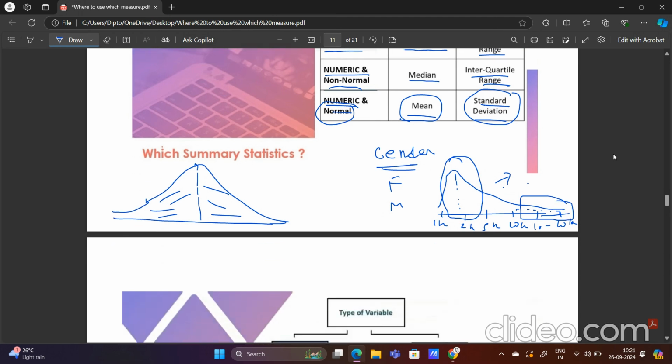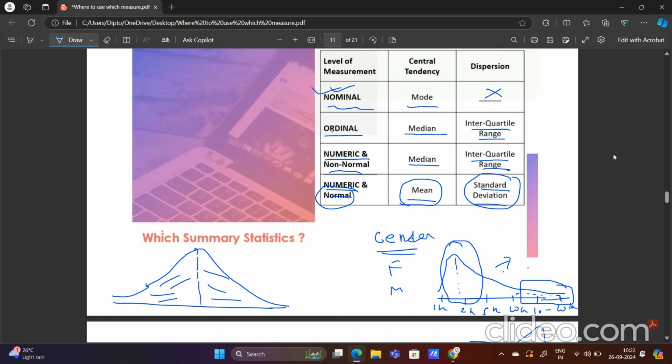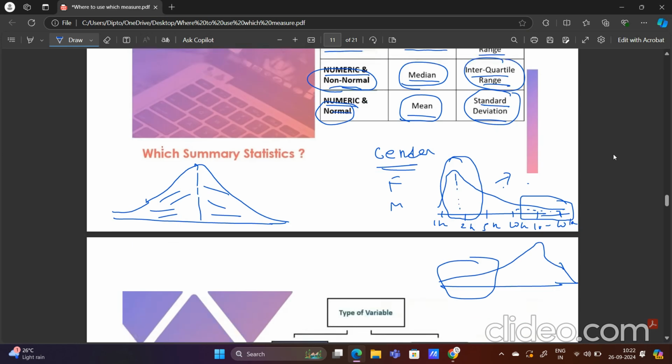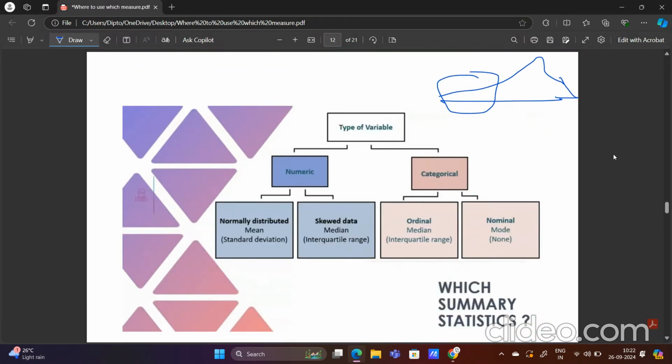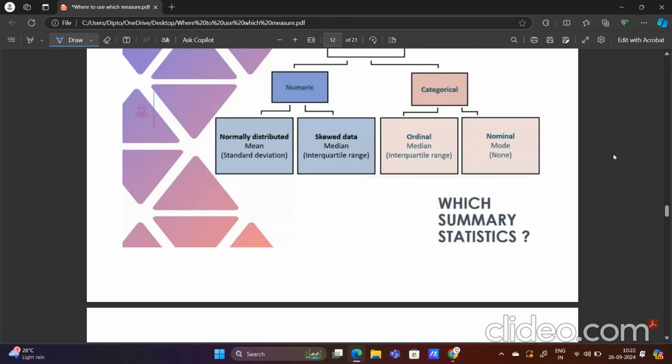Similarly, we may also have a left tailed distribution like this, where the tail is on the left hand side. This type of data is not normal, it is non-normal, and we will use median as the measure of central tendency and interquartile range as the measure of dispersion. This is another slide that you can look into; it is the same thing which I have described.